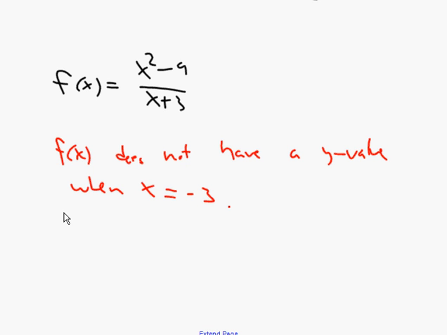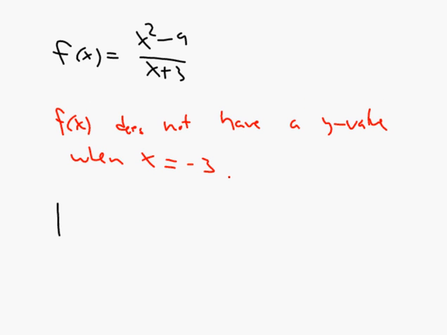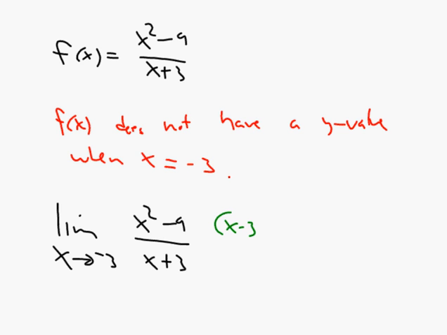Okay? So we do that by checking the limit. So we're going to look at the limit as x goes to negative 3 of this function. But luckily, that's not a difficult limit to figure out. We can factor and cancel. And if we do that, we get x minus 3 times x plus 3 over x plus 3. We can cancel x plus 3.